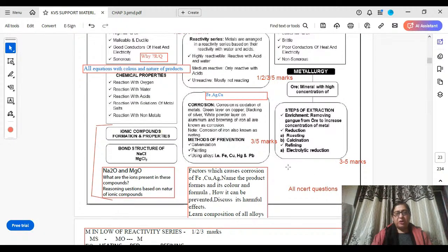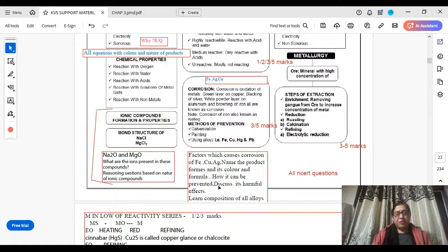After that, there is an important topic from where you can get questions of 3 to 5 marks, which is corrosion. Definition of corrosion. What is the difference between corrosion and rusting? Rusting of iron, copper, silver. Name the product formed after the corrosion of these elements, their color and formula. How it can be prevented, how corrosion of copper, iron, silver can be prevented. Discuss the harmful effect of rusting.